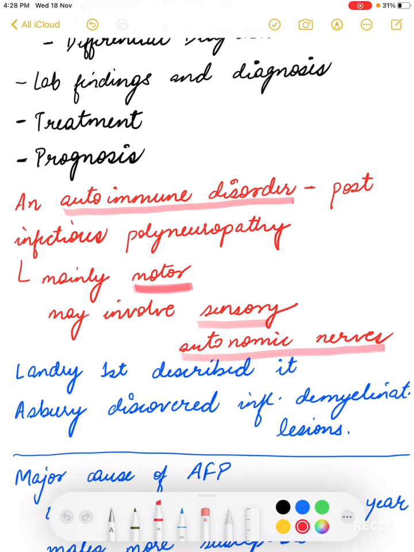So it is an autoimmune disorder mainly caused by molecular mimicry with certain inciting factors that we will later study in the pathophysiology. Now Landry was the first one who described it, and Asbury was the one who discovered inflammatory demyelinating lesions. Asbury is the person after whom the diagnostic criteria for Guillain-Barré syndrome has been named.